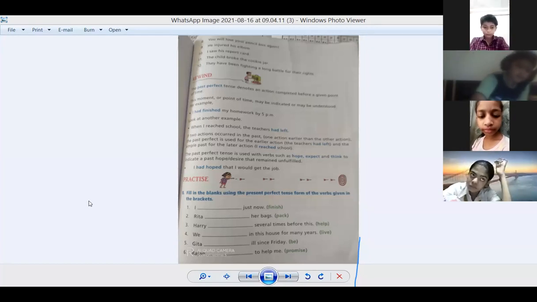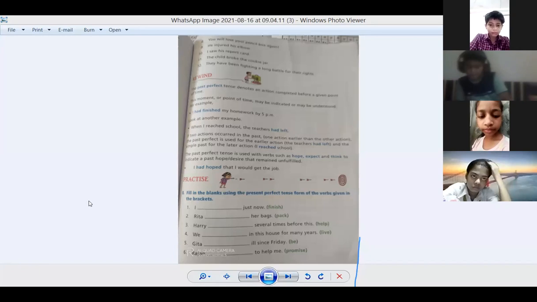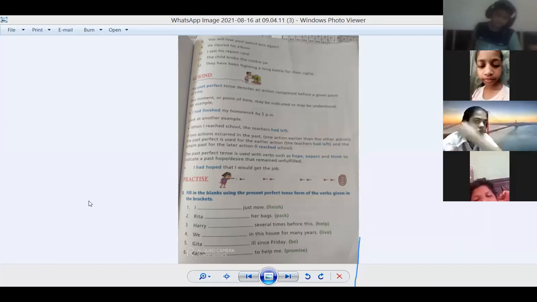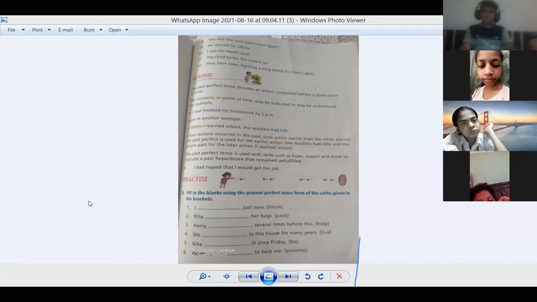When we are changing them into negative, we will write has not, have not. The same sentences will be changed into negative: subject plus have not plus verb third form plus object. I have not done my work. Radha has not cooked dinner. They have not gone. You only have to put the not to make it negative. Clear up to this much?